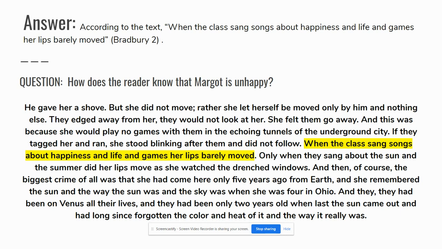So that's just one example. We're going to go through many others. We're going to practice this. And that's all. Thank you.